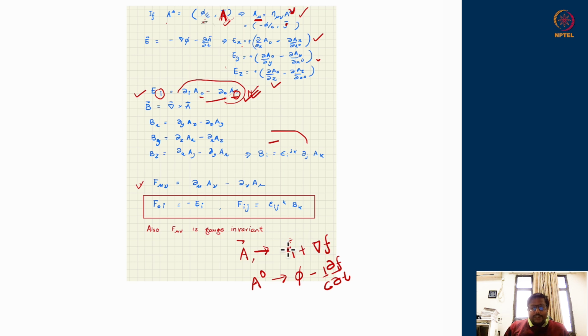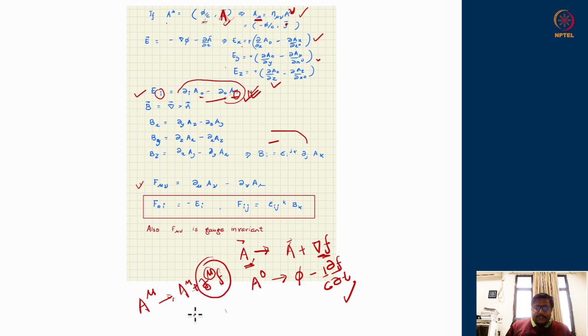So together we can see that it is asking us to change A mu to A mu plus del mu f or something like that. So you see A0 will change with the 0th derivative, which is the time derivative, and there will be a negative sign between up index and down index, if you are careful that eta 00 is -1 and eta ii is 1. And the spatial derivatives will change with the spatial derivative.